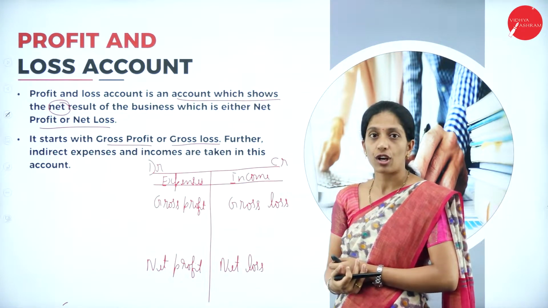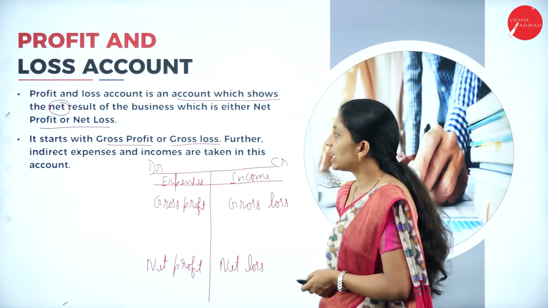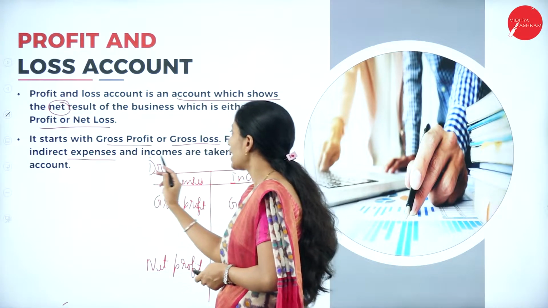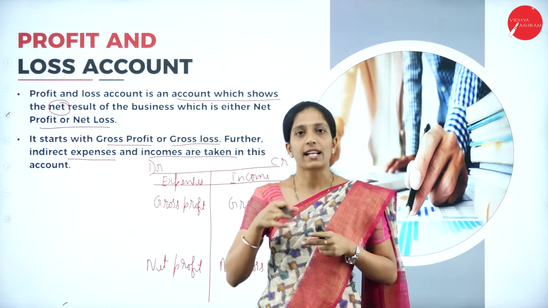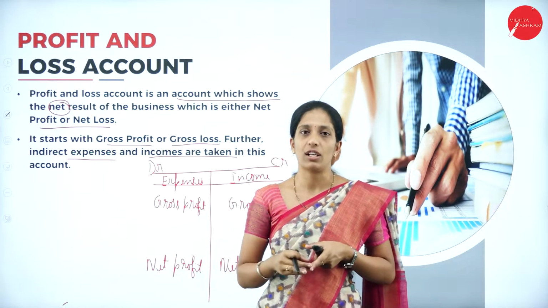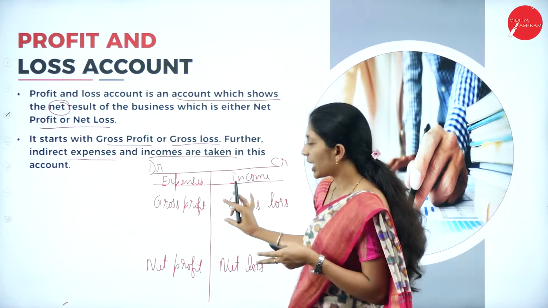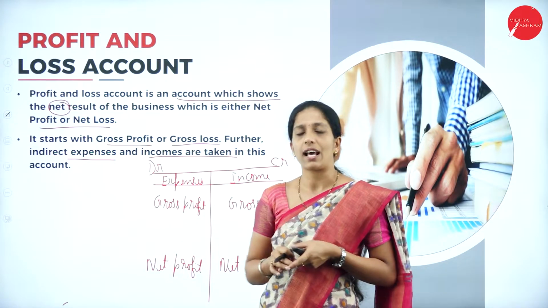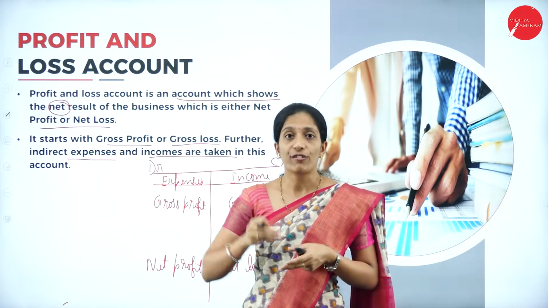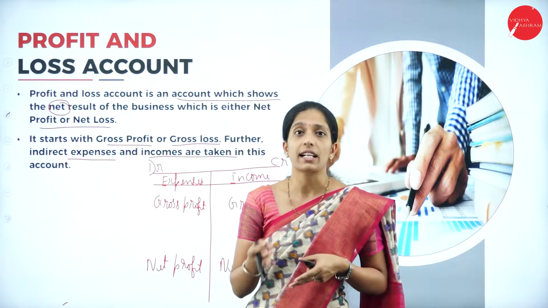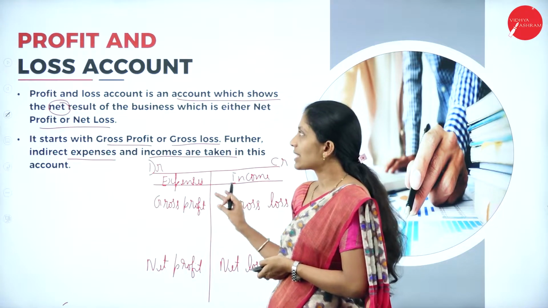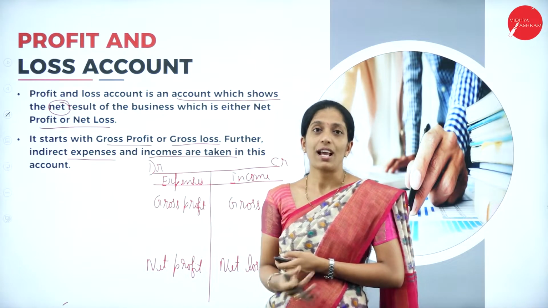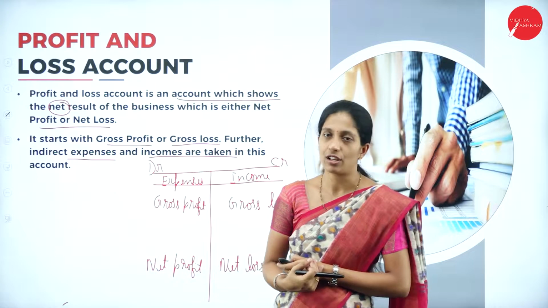Further, indirect expenses and indirect incomes are taken in this account, whereas in the trading account, direct expenses and direct income are taken. So, this is the format, and we have learnt about the trading profit and loss account.